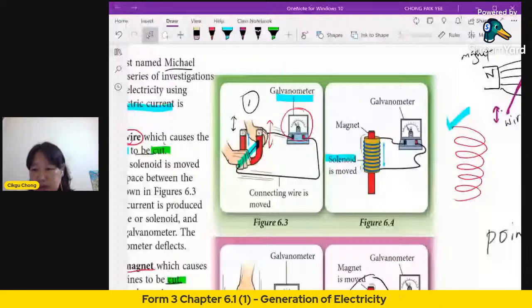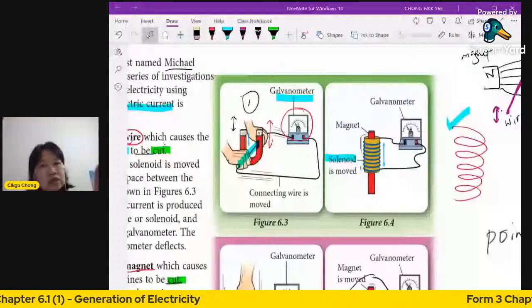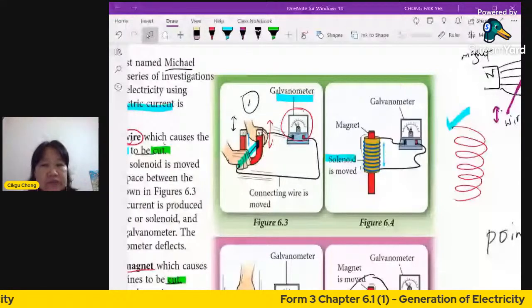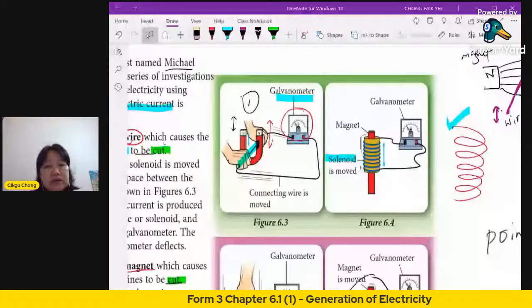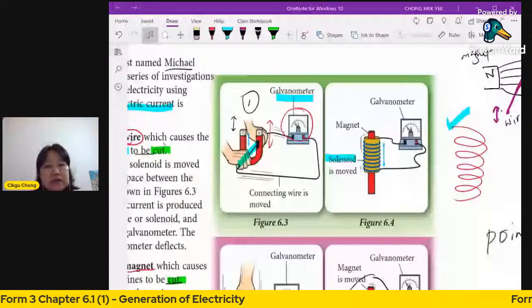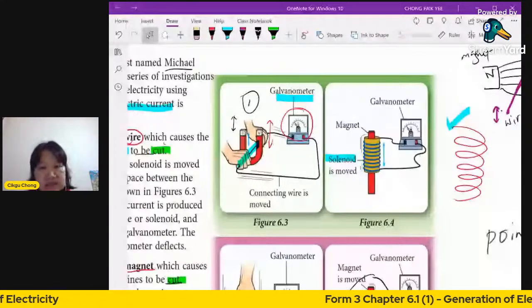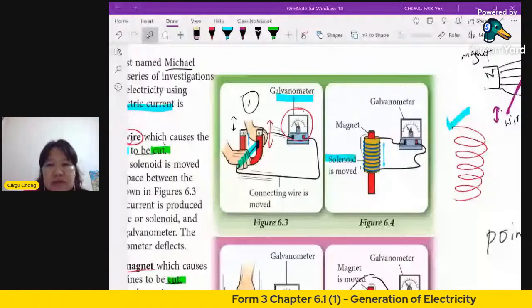So when the galvanometer shows that there is induced current, how do you know there's induced current? Because the pointer in the galvanometer deflects. You can say deflects or you say is deflected, either way. So let's look at some experiments in here.